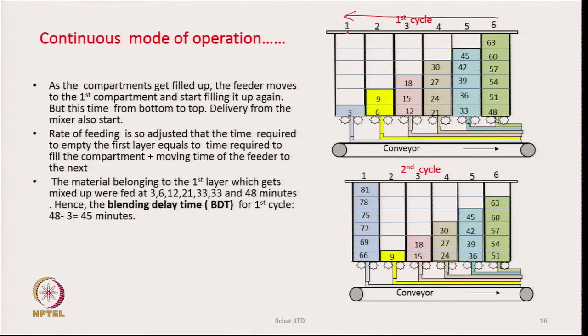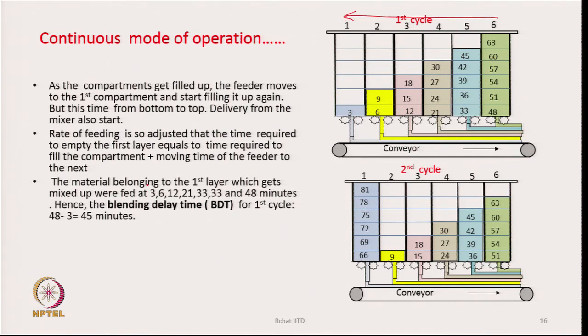After filling it, the feeder has to go from compartment 1 to compartment 2, then it will start filling up compartment 2, then it will go from compartment 2 to compartment 3. Like that, it has to move from one compartment to the other. But when it goes to the 6th, it has to travel a long distance, because it has to come back to 1 again. Now, this way the machine is going to work.